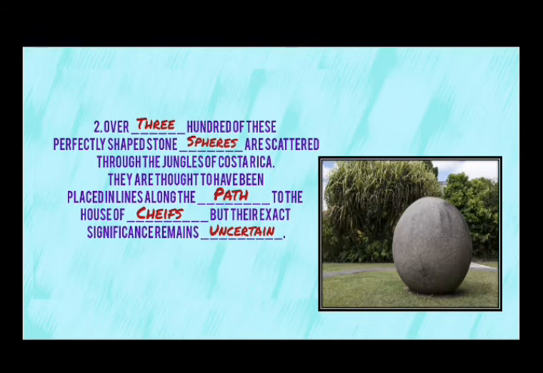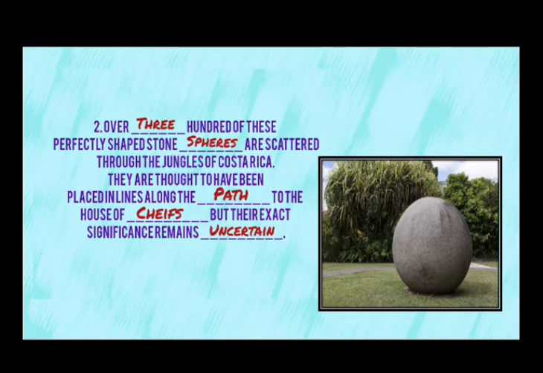Over 300 of these perfectly shaped stone spheres are scattered through the jungles of Costa Rica. They are thought to have been placed in lines along the path to the House of Chiefs, but their exact significance remains uncertain.